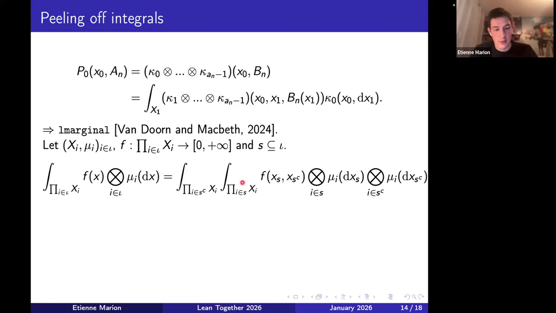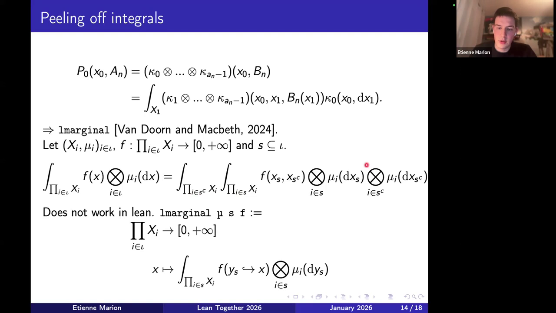But writing this equality does not make sense in Lean, because here my function takes as input an element of this product space, while here it takes as input two different elements from two different product spaces. So in Lean, you would need to add an isomorphism somewhere for this to make sense. And so the issue is that when you integrate against the coordinates which are in S, you actually consider this as a function which only depends on the coordinates in the complement of S, so you only integrate on this space there.